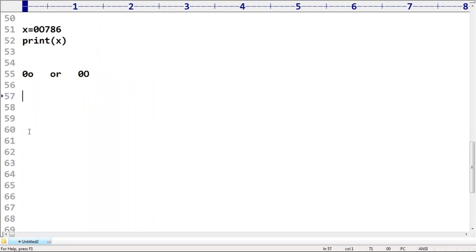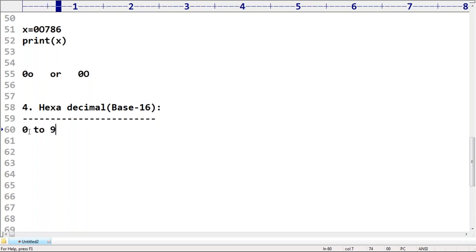Now the fourth one, sir, very simple. Fourth one, hexadecimal. Hexadecimal means base 16. If it is base 16, what are the allowed values? 0 to 9, all digits are allowed, and A to capital F. A to F you can take, lowercase or uppercase, any case you are allowed to use. No problem, more flexibility is there. A means 10, B means 11, F means 15, like this 0 to 15. 0 to 15 means 0 to 9, comma, A to F.